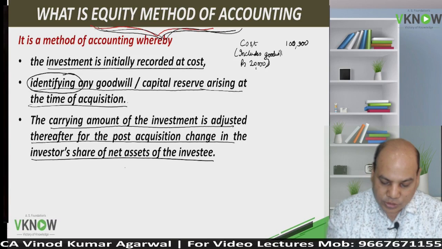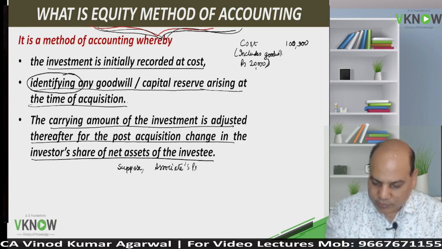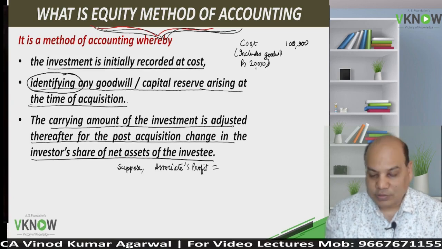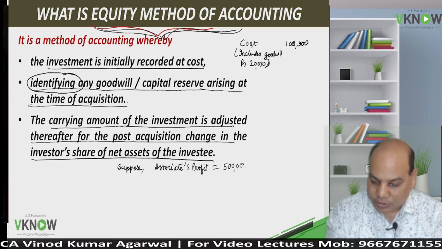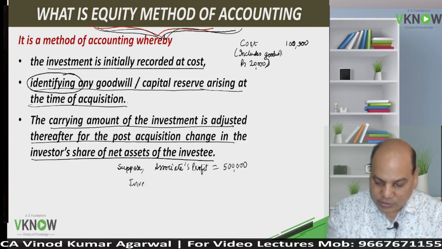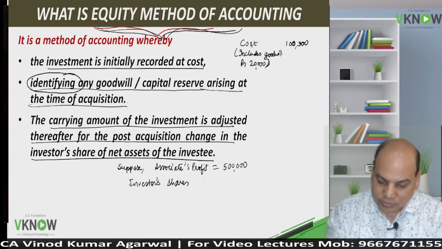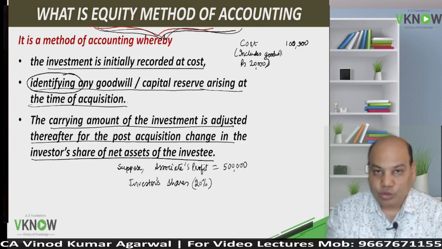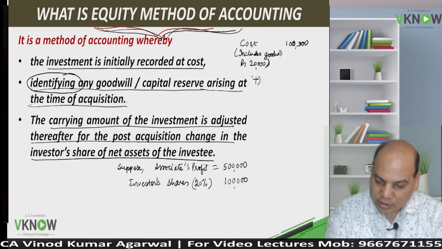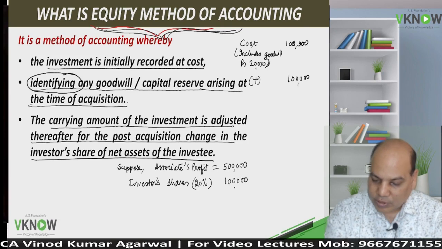Meaning, suppose associate profit after acquisition is, let us say, 5 lakh rupees. So what is investor's share in that? Let us say investor is holding 20% stake in the equity of the associate. So 20% into 5 lakh, that is 1 lakh. So what I'll do, I will increase the carrying amount of the investment by 1 lakh by writing a note,